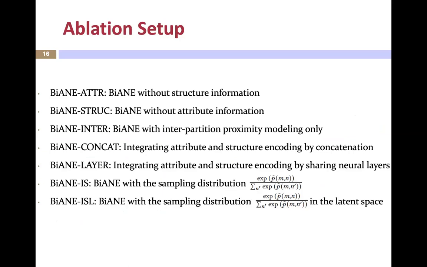We also make the ablation study to validate each part of our model. The experimental configuration is shown in this slide. It is worthwhile to point out that BiANE-IS and BiANE-ISL both replace the HNSW-based sampling with the importance sampling from the listwise distribution, which brings about a complexity of big O n squared.